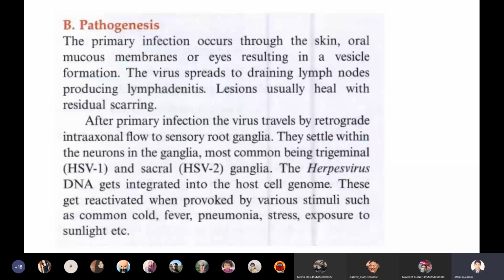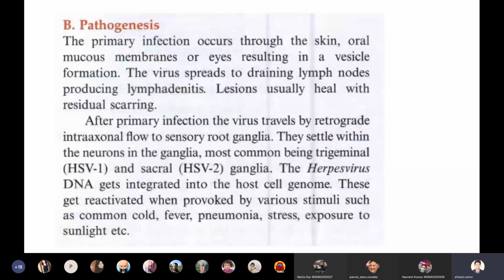cause latent infection, right? And the signs and symptoms include common cold, fever, pneumonia, stress, and the person may feel discomfort if he is exposed to sunlight, since it is affecting the brain. So this is all about the pathogenesis of herpes virus.